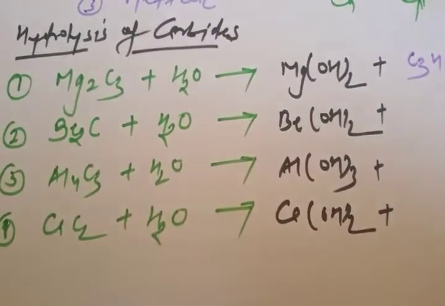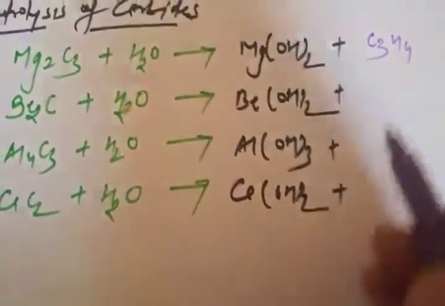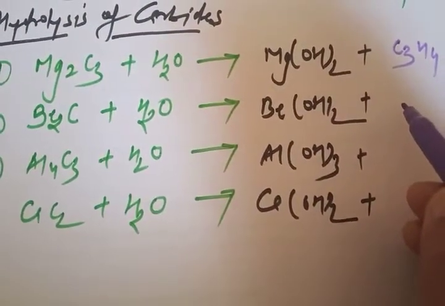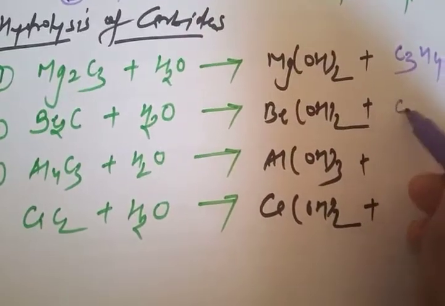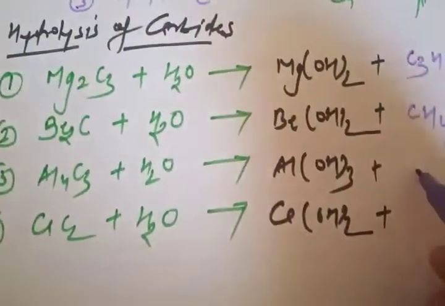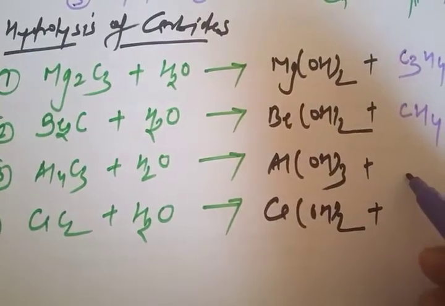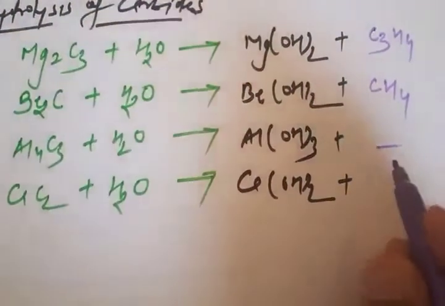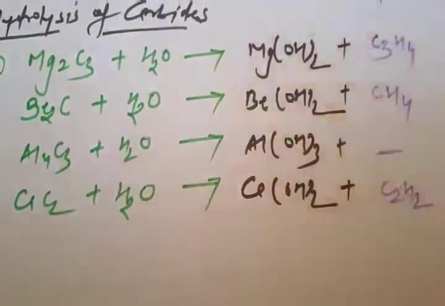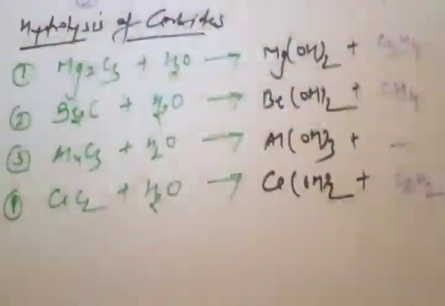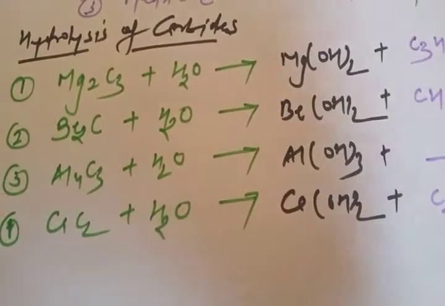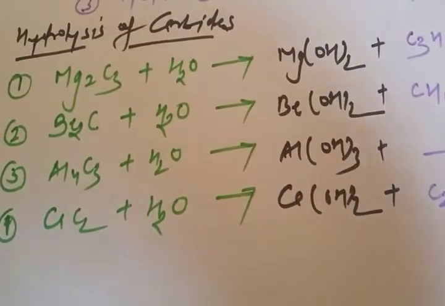Then beryllium carbide will give CH4. Aluminum carbide, this I am leaving. And calcium carbide will give you C2H2. So along with the formation of hydroxide, there is a formation of hydrocarbon also.